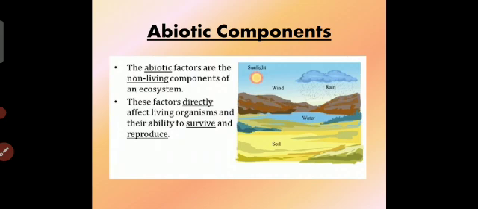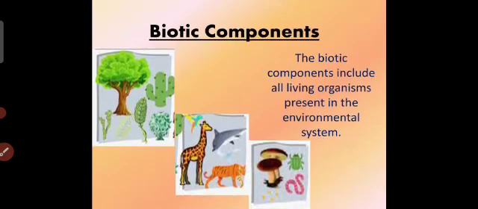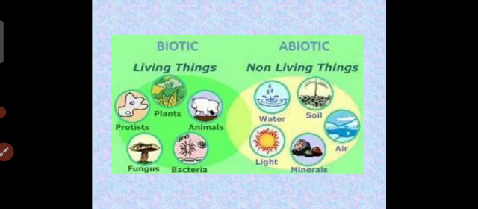Or you can say that lithosphere is the solid portion of the earth, hydrosphere is all water bodies on earth, and atmosphere is the air around us. Now comes the biotic components. The biotic components include all living organisms present in the environmental system. It includes plants, animals, bacteria, all these. Both the biotic and abiotic components are very important for the environment. As you can see in this diagram, biotic components include all living things, and abiotic components include non-living things.